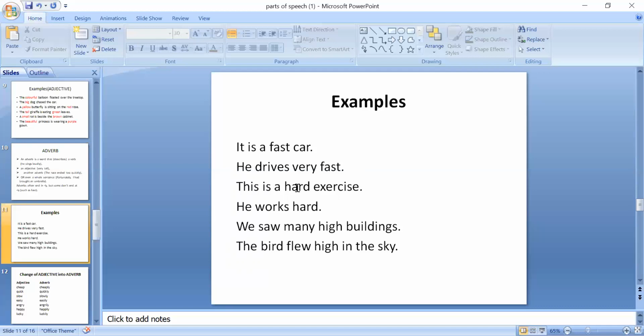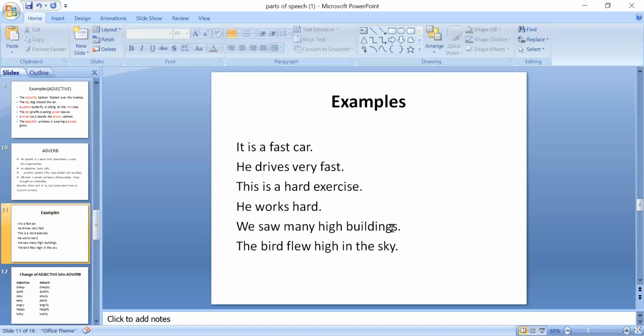Look at the third sentence. This is a hard exercise. Again, hard is an adjective because it is telling us about noun and noun is exercise. If I say he works hard, then hard will be adverb because it is describing this verb work.